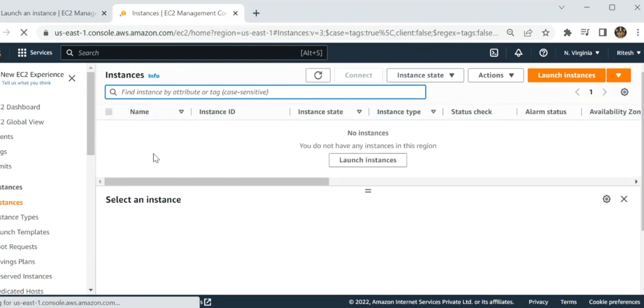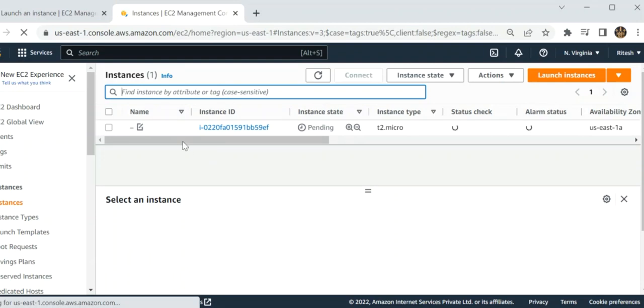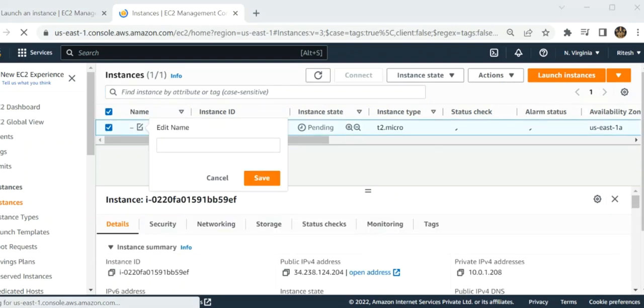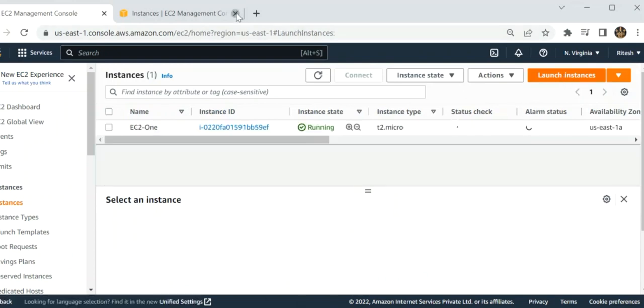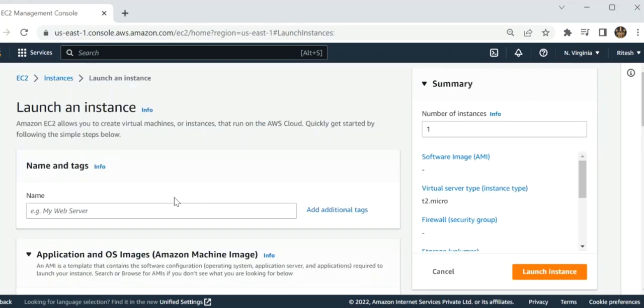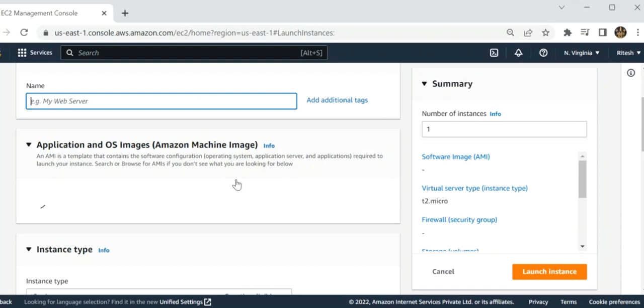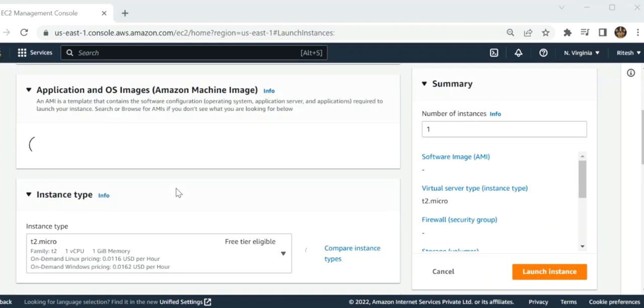I have provided a name over here, EC1. I have given the name EC21 for this instance. Now I have to launch my other instance over here. In a similar way, I create it as I did previously for my EC21. So these are the steps which I followed to create such instances.